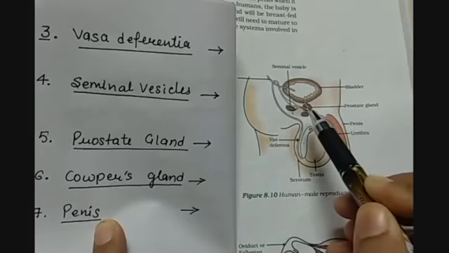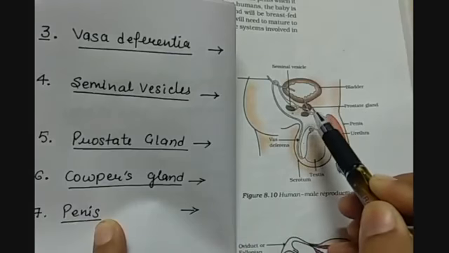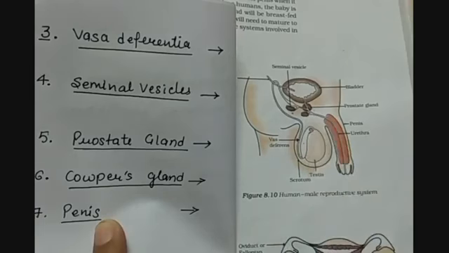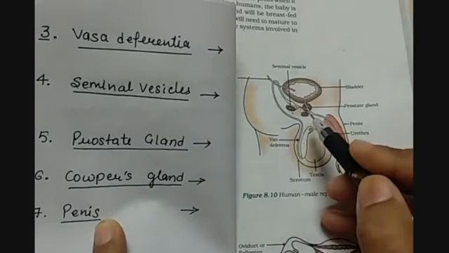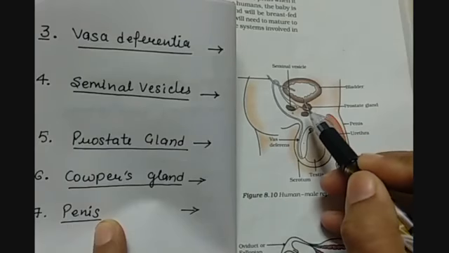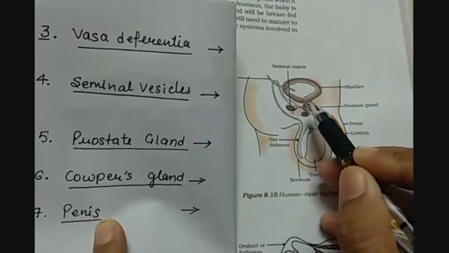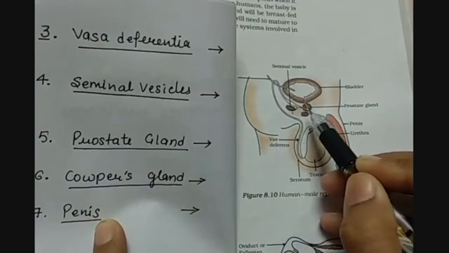This bilobed portion is called the prostate gland. It also secretes its fluid into the same common passage. From here, this combination of two ducts combines with the urinary bladder's duct. So now we have a common passage.